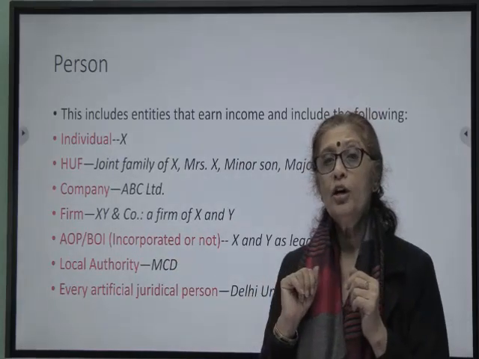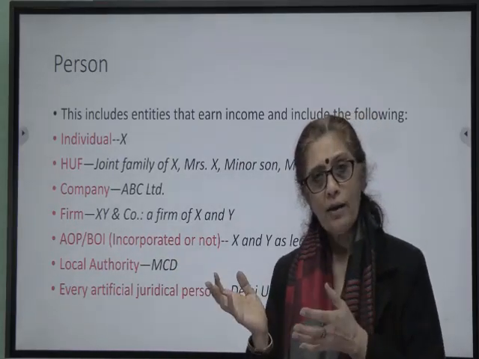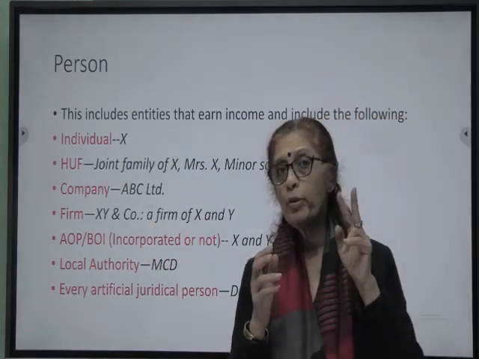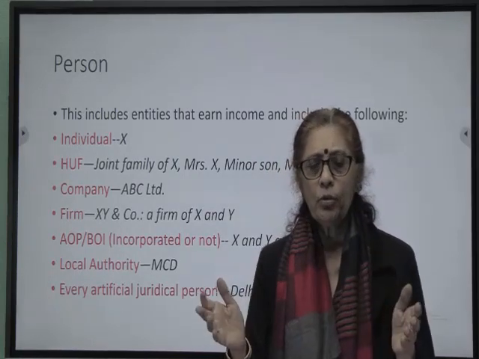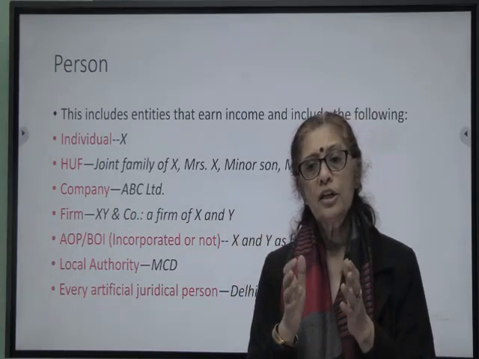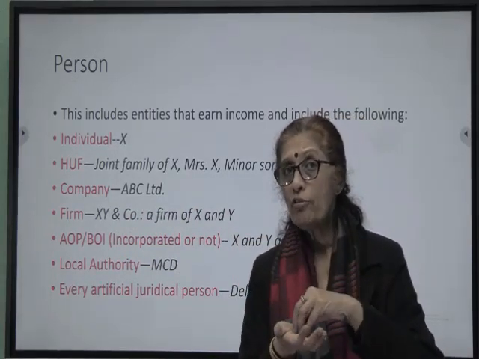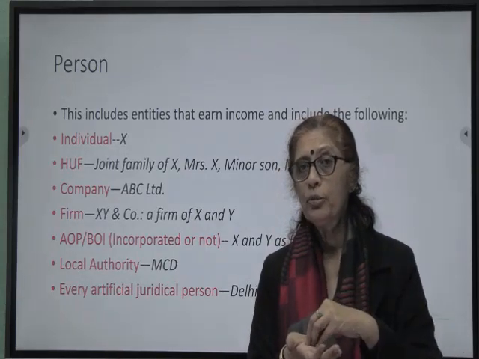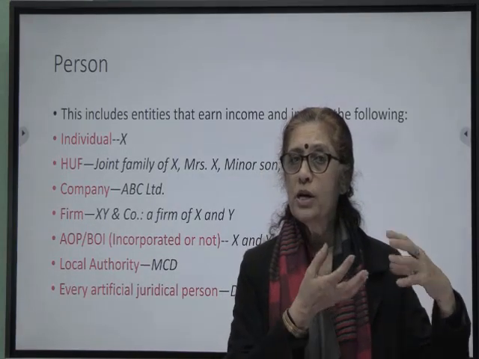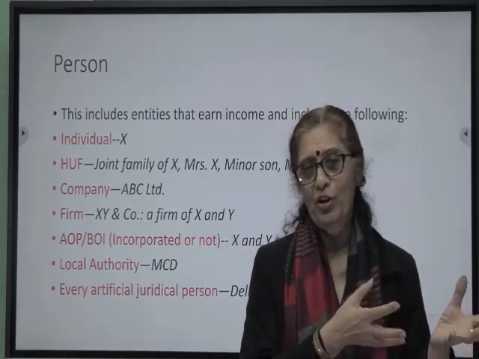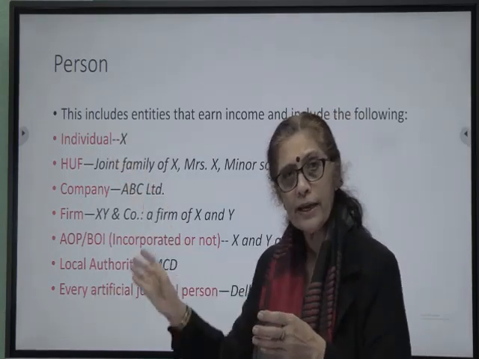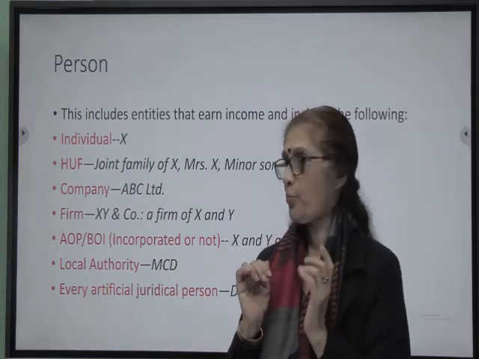Then we have a firm, a partnership firm which carries on business, let's say X, Y and company. So we have a firm of two partners here, X and Y. It could even be more than that, it could be 3, it could be 4. When these partners are running a business in the name of X, Y and company, the profit of that firm will be taxable as income of the firm as per the law which applies to assessment of income of a partnership firm. So assessment of income of various persons depending on the entities is different.